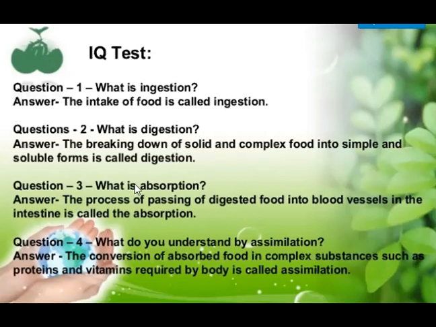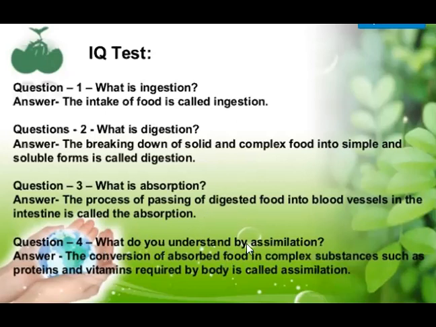What is absorption? The process of passing of digested food into blood vessels in the intestine is called absorption. Process of absorption means mixing. You can say the mixing of digested food in the blood is known as absorption. By the process of absorption, the food which is digested by the digestive system is mixed in our blood.